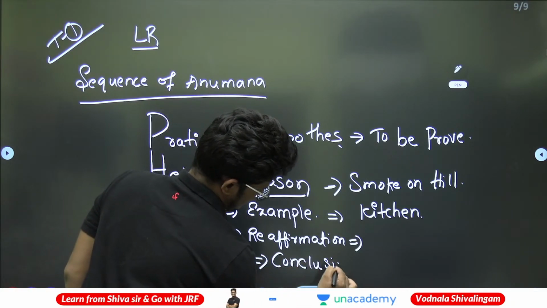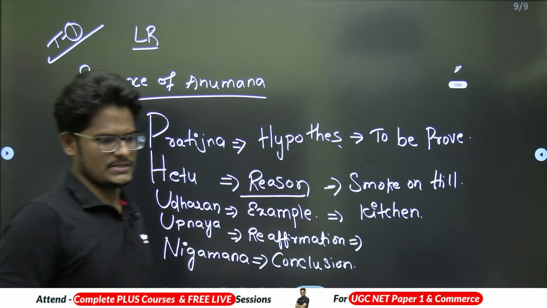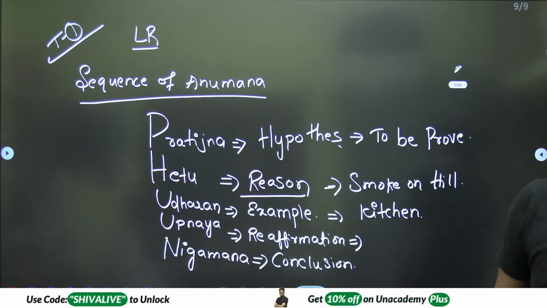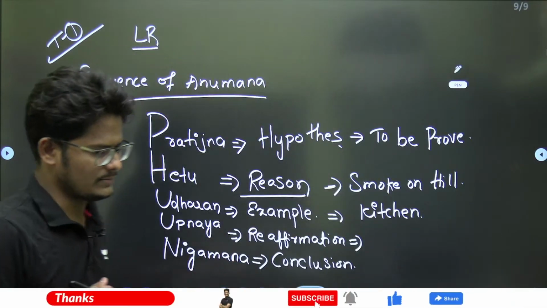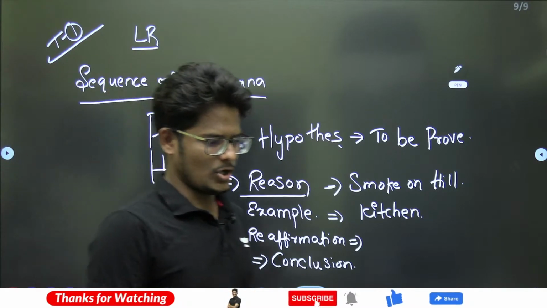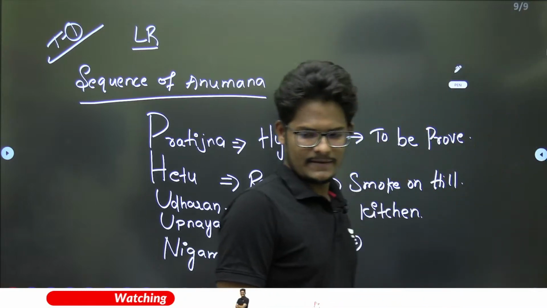Conclusion: whatever I said is correct due to the reason as well as the Udaharan which I gave. Right, reaffirmation. This is the sequence which they keep on asking in the exam. So try to remember this sequence. Topic number 1 done. Next, topic number 2. Shall I take it from the logical reasoning or from any other part?